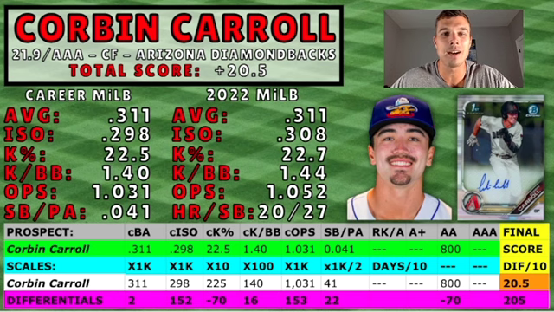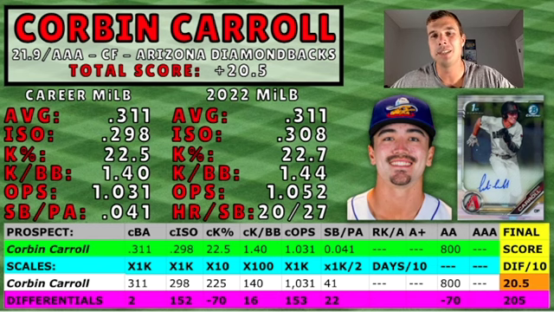His ISO is a bit higher. His OPS is still in the 1.0 range. His 2022 batting average is .311. Corbin Carroll does everything and plays a premium defense in center field. Like I said, he's one of my favorite minor leaguers. The dude is just so good, and I think he takes a lot of knocks because he's in a weaker organization. But he is my favorite minor leaguer right now by far.